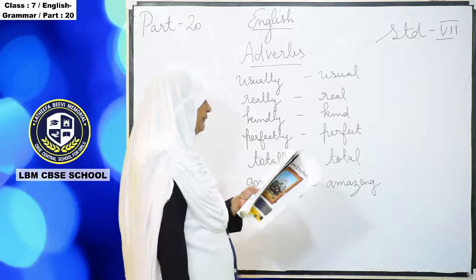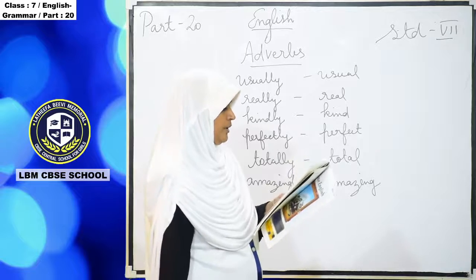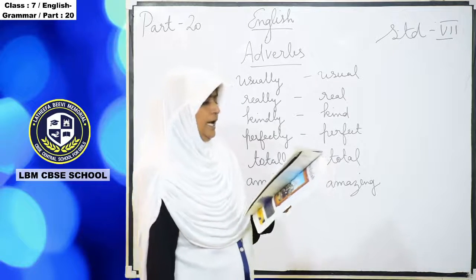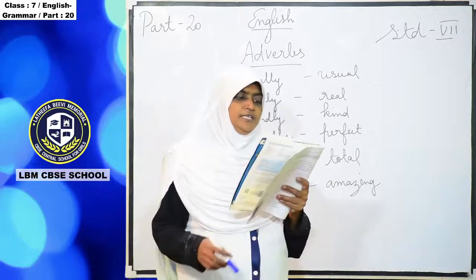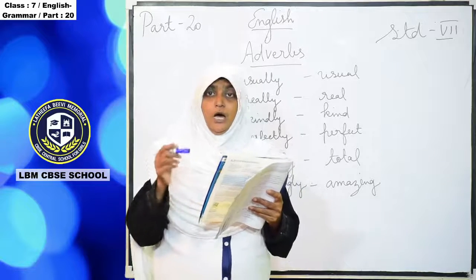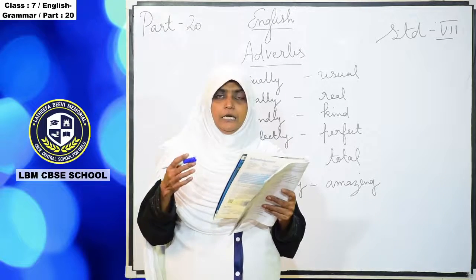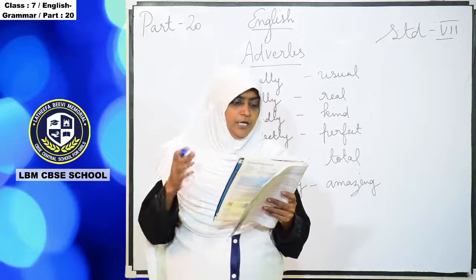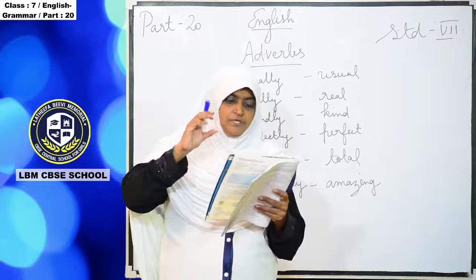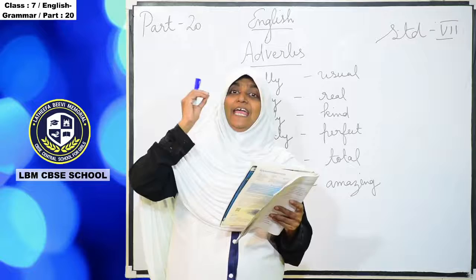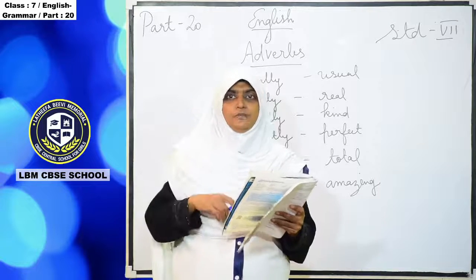Now we can usually form adverbs from adjectives by adding the suffix ly. So these are all the words. Kind, kind is the adjective. Some adjectives, when you add the ly, become adverbs. Understand?